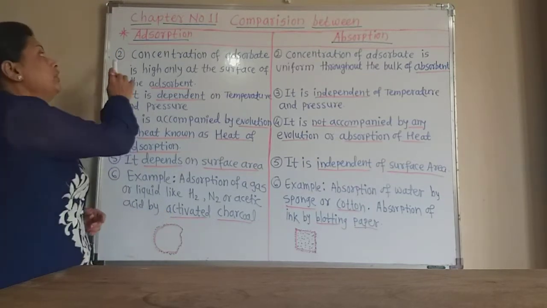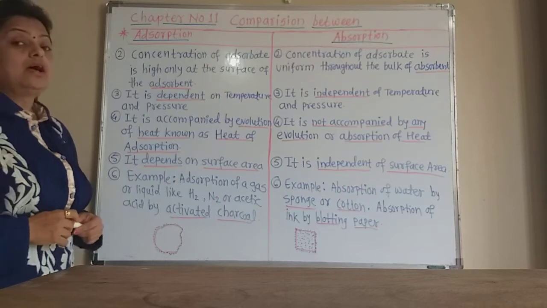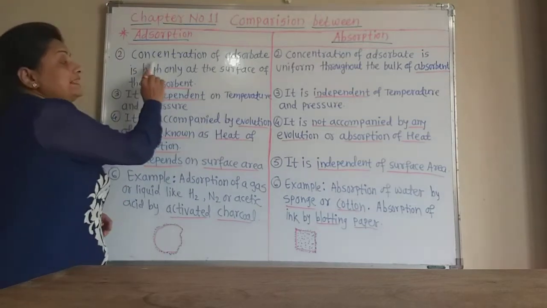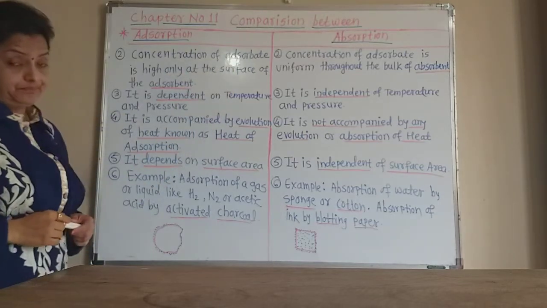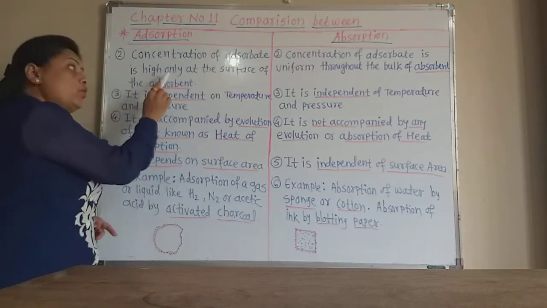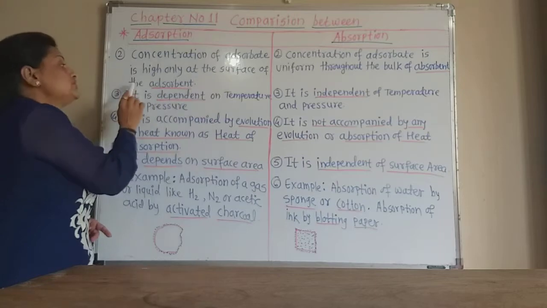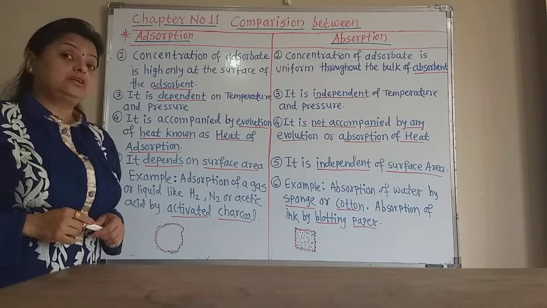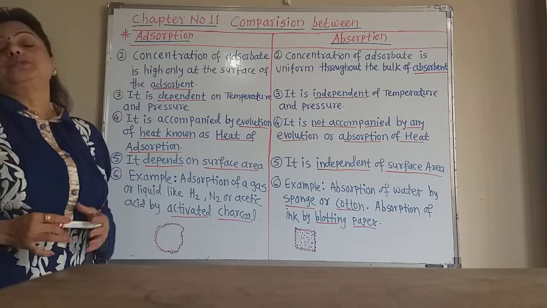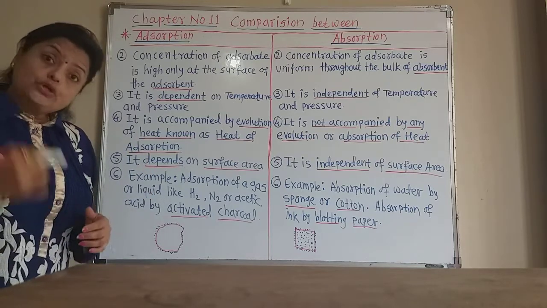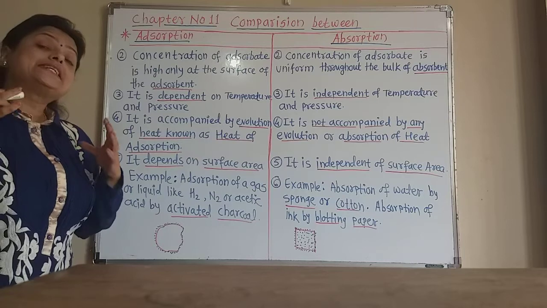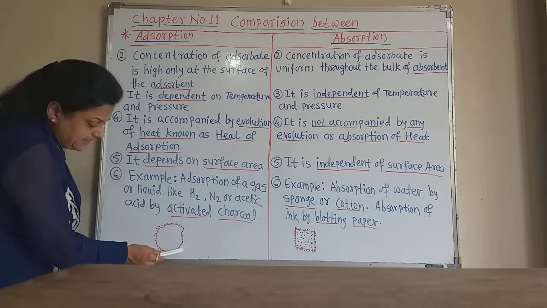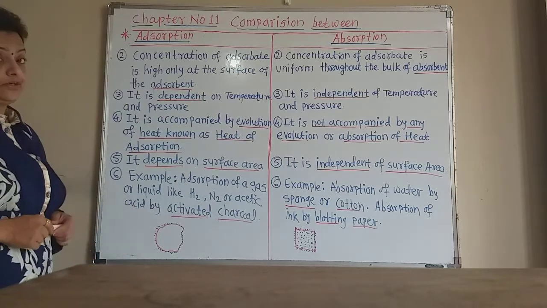Now the second point of difference is that the concentration of adsorbate is high only at the surface of the adsorbent. What is happening in adsorption? The concentration of the adsorbate is high only on the surface of the adsorbent.